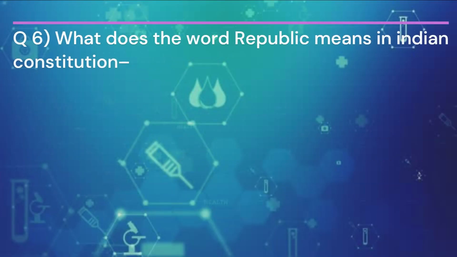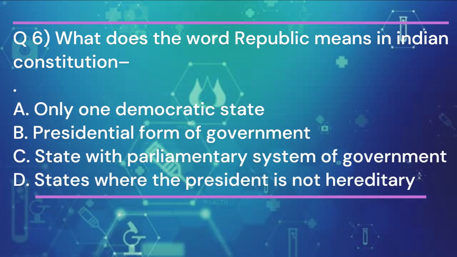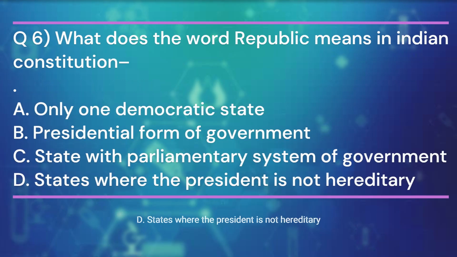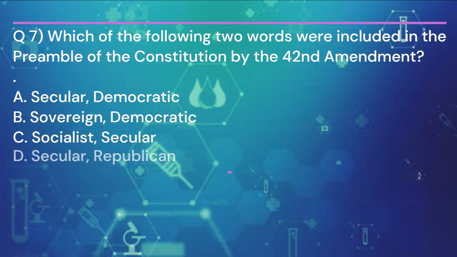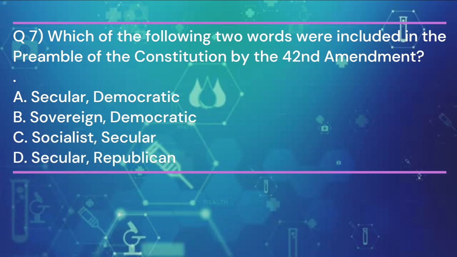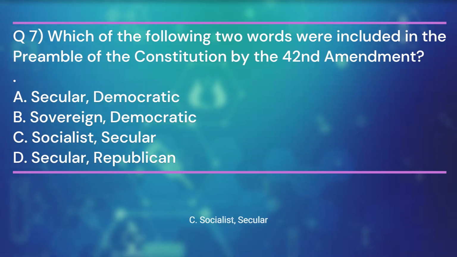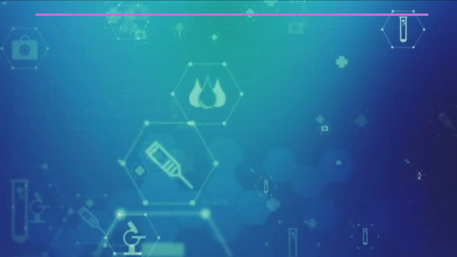Question 6. What does the word republic means in Indian Constitution? And the answer is D. States where the president is not hereditary. Question 7. Which of the following two words were included in the preamble of the Constitution by the 42nd Amendment? And the answer is C. Socialist and secular. Question 8.